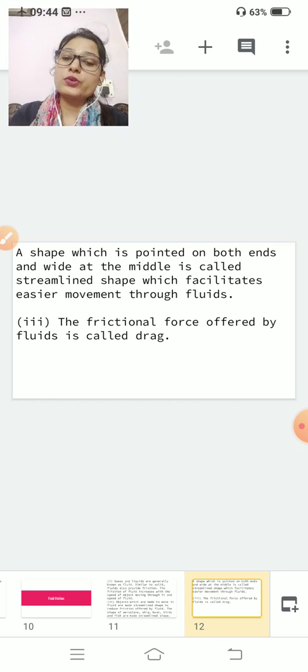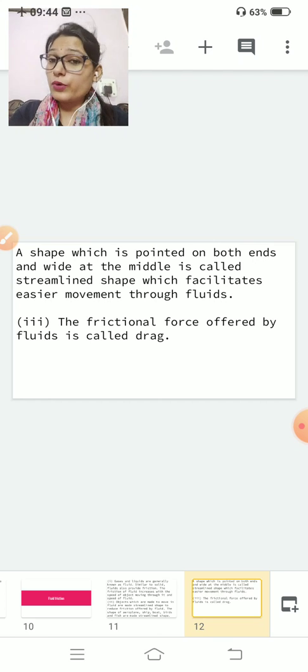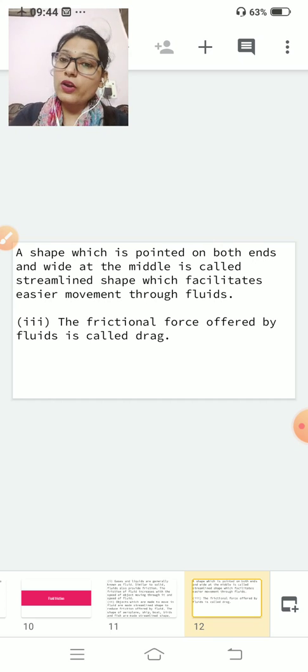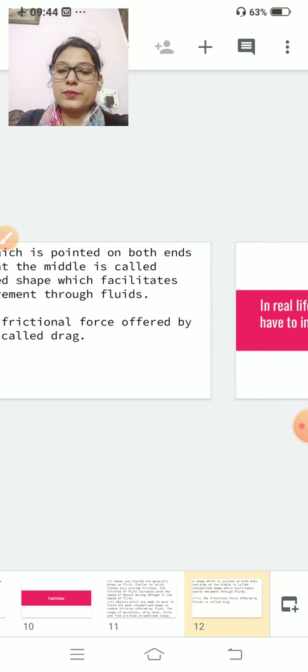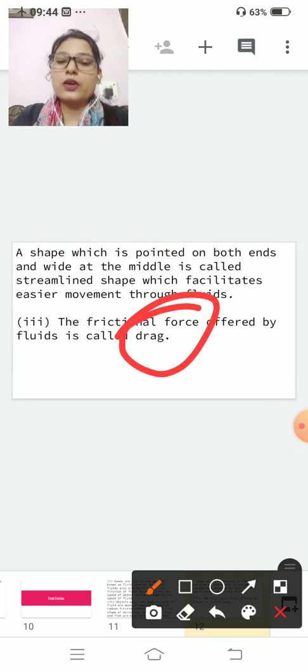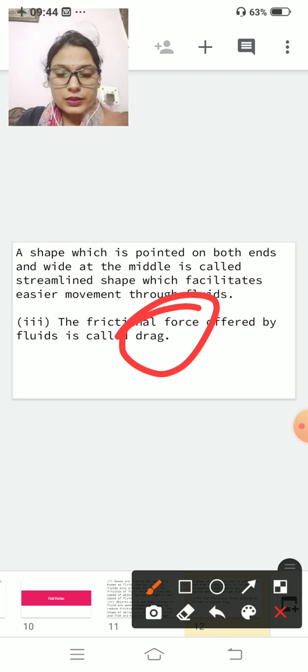The frictional force offered by fluids. The frictional force which is offered by the fluids, that means the frictional force which is produced in a liquid or gas, is known as drag. What do you mean by drag? A frictional force offered by the fluids is known as drag. Clear?